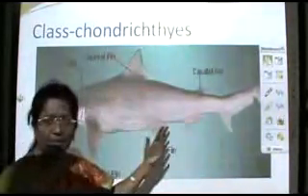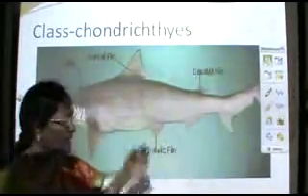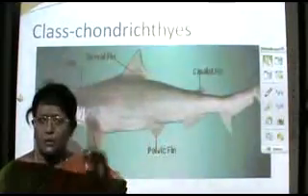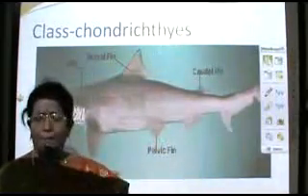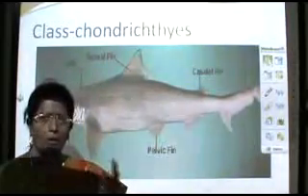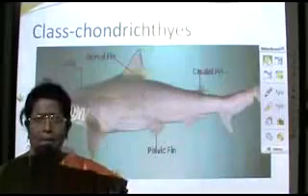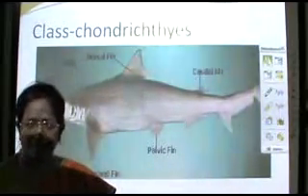Then we go on to the digestive system. I have already repeated in the general characters that the mouth aperture is located ventrally, and you find that the small intestine has a scroll valve or a spiral valve, which is formed by the inner epithelium, which is rolled in a clockwise or anti-clockwise direction to help in increasing the surface area for absorption of the digested food.